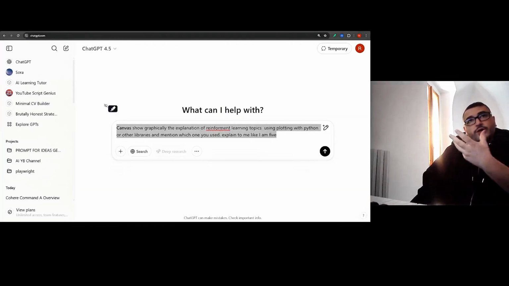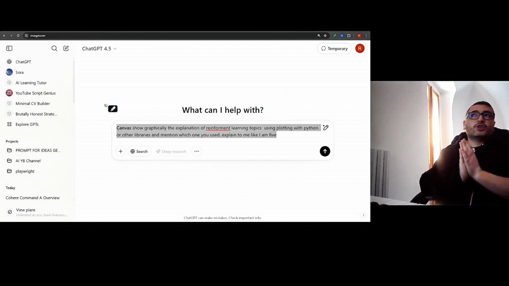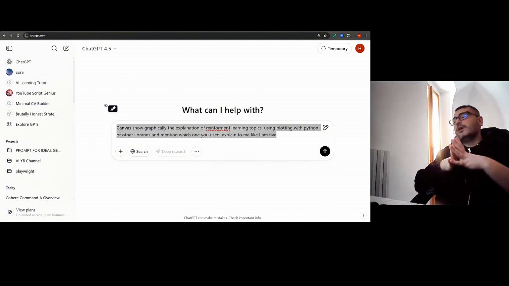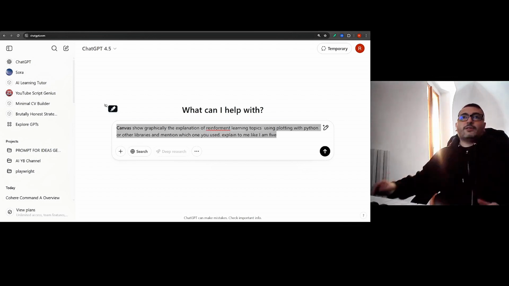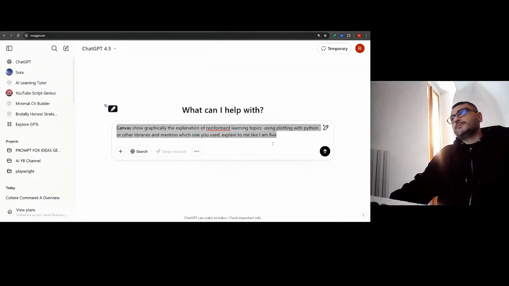To explain Cohere, I want to write the same prompt both in ChatGPT 4.5 and in Cohere. Even though I'm using ChatGPT 4.5, which is the state-of-the-art model, I want to use the same prompt to see the difference in terms of tooling, how they both handle the responses, and to understand the difference.